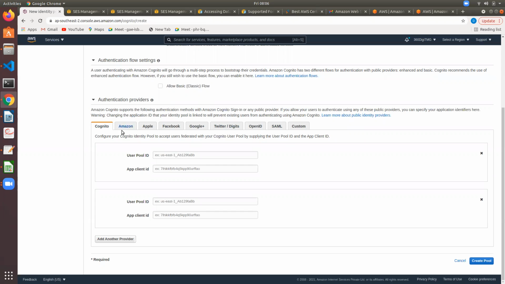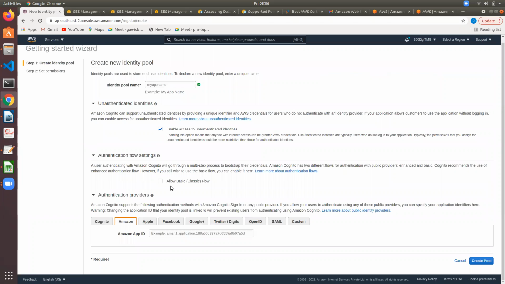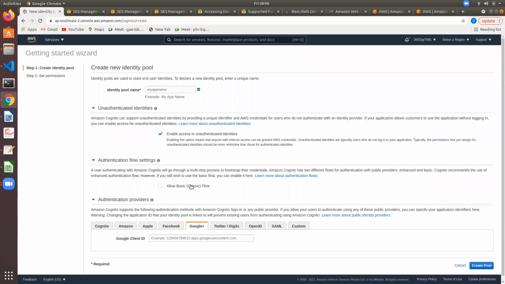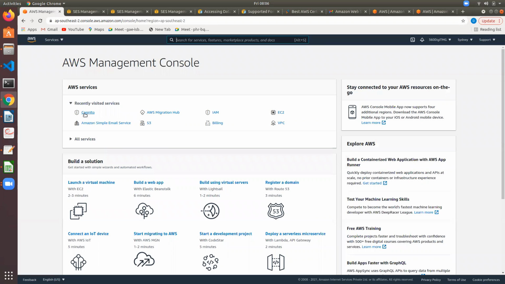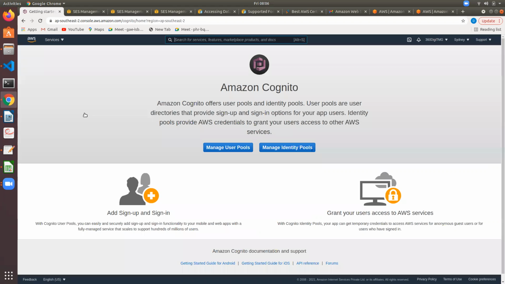It's a Cognito one, and if you want Amazon, give the Amazon app ID, Apple app ID, Facebook, Google, same thing, Google Client ID. So these things. That is AWS Cognito. AWS Cognito is a service which provides authentication and allows access to users.